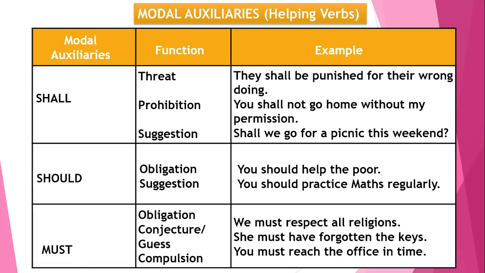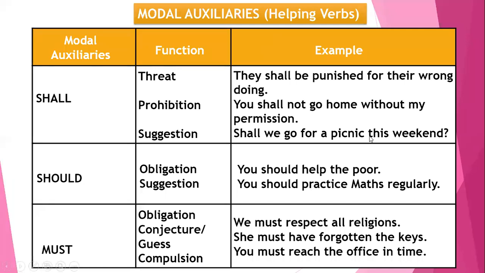While when we say she must have forgotten the keys, it conveys a 50% possibility of must have forgotten, or she mustn't have. Moving on with the compulsion, we have, you must reach the office in time. It conveys a compulsion. That means you have to reach anyhow. So in this manner, we have covered all the modal auxiliaries with their functions.